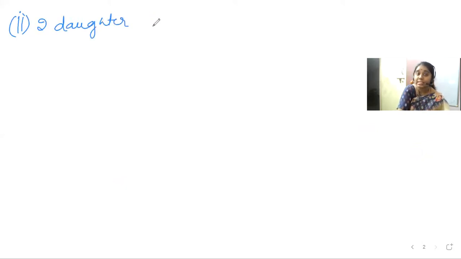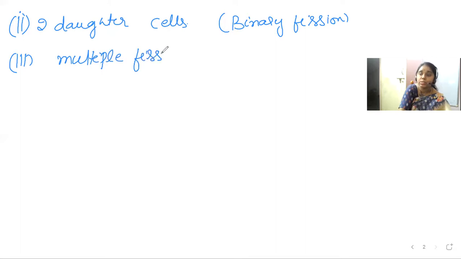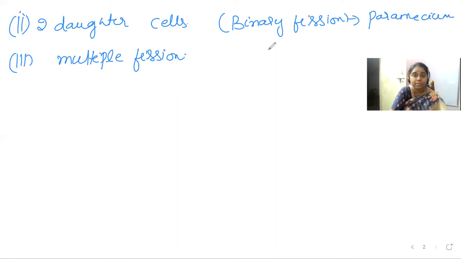That is called binary fission. When two daughter cells are produced, it is called binary fission. Now, when many daughter cells are produced, it results in the process of multiple fission. For binary fission, you can take the example of paramecium, which is a very good example. An example of multiple fission is plasmodium.